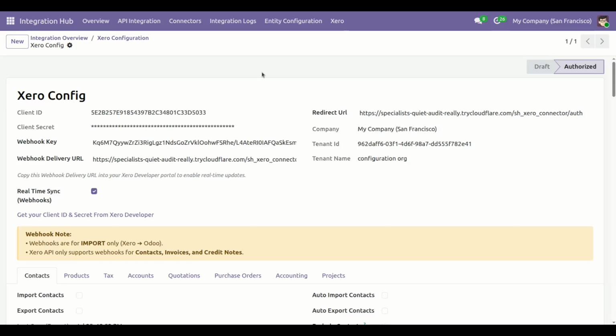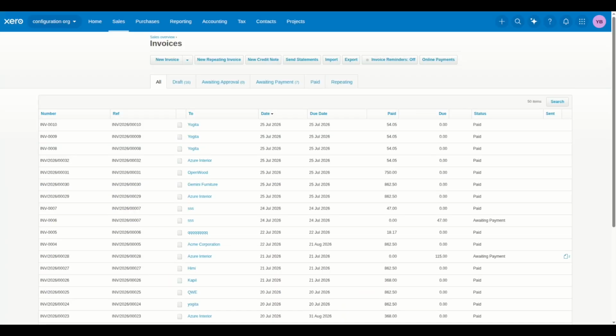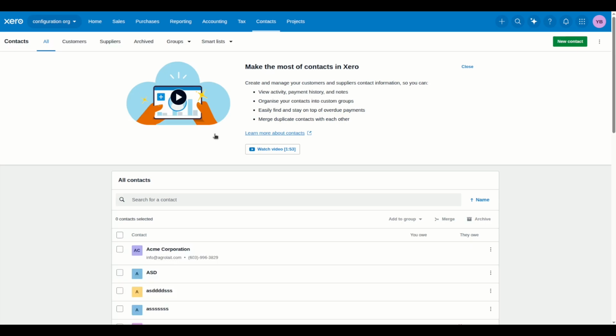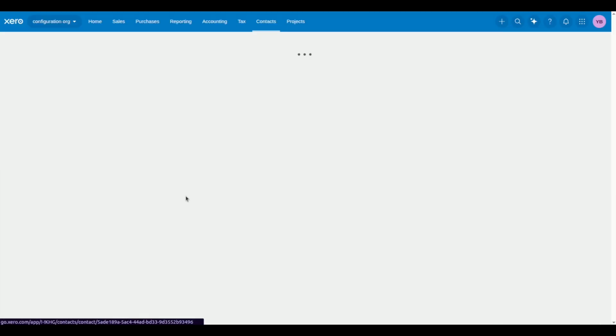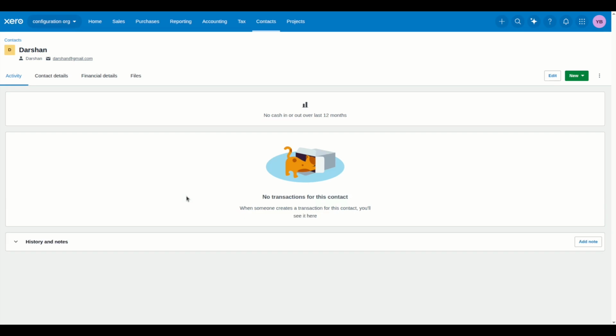Now let's take Webhook functionality. Go to Xero, log in with your account, click on the Contacts menu, select one contact and update.